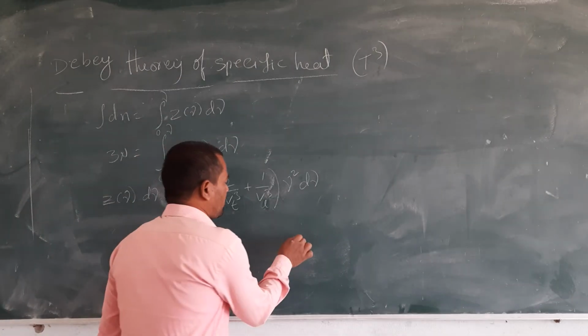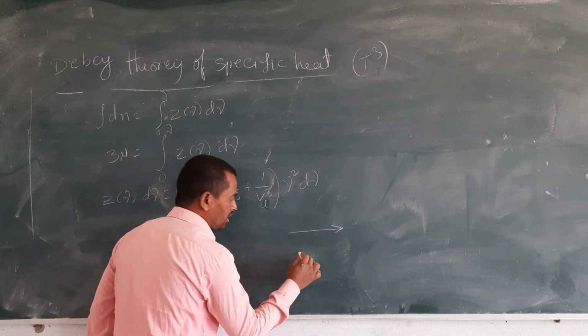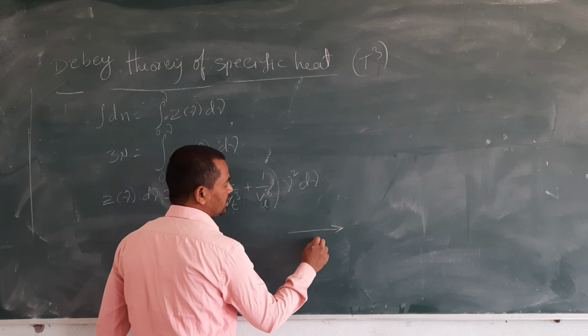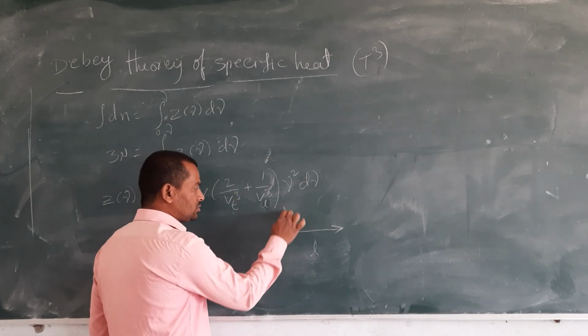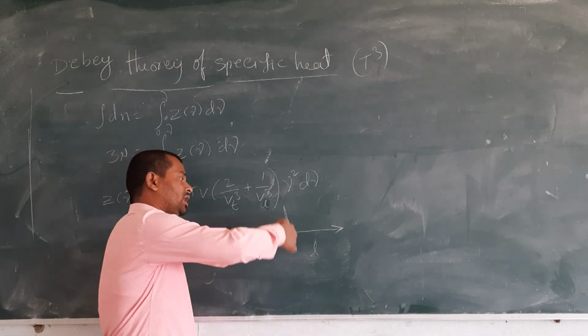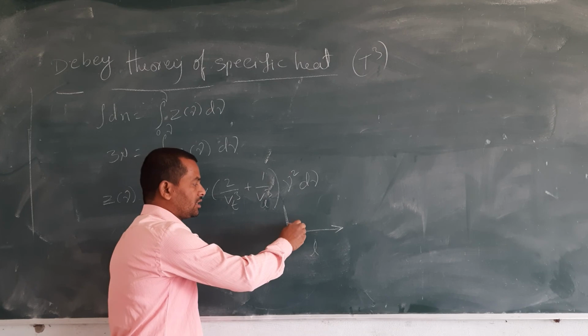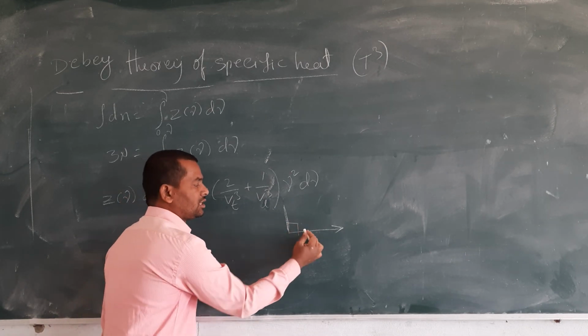Transverse means, suppose you consider one atom in this direction, its velocity in this direction is the longitudinal velocity. Then perpendicular to this direction there are two more directions present. One is like this, perpendicular to this, and the other may be like this, also perpendicular to this.